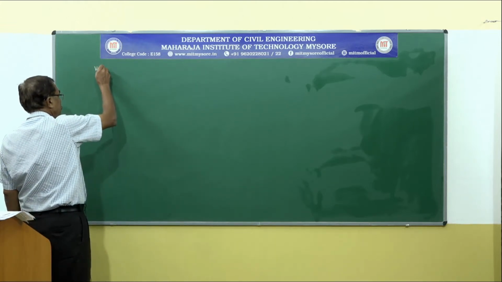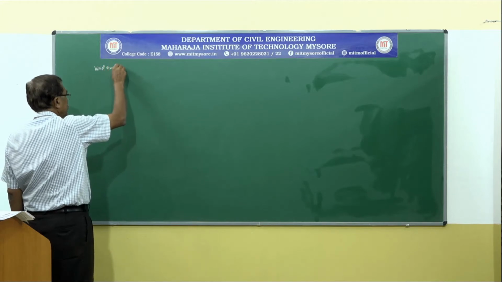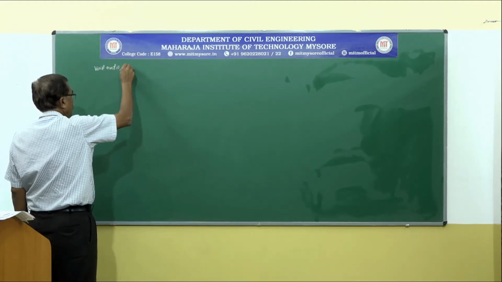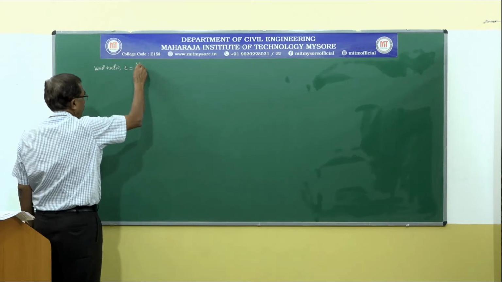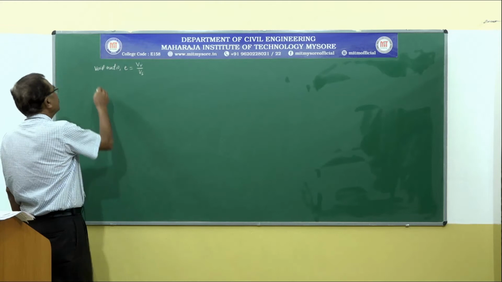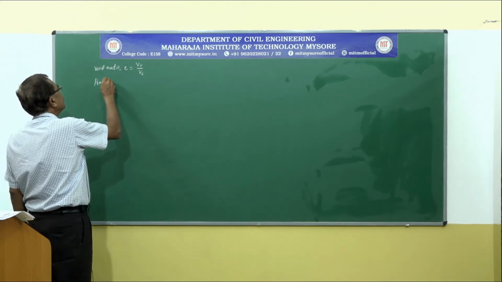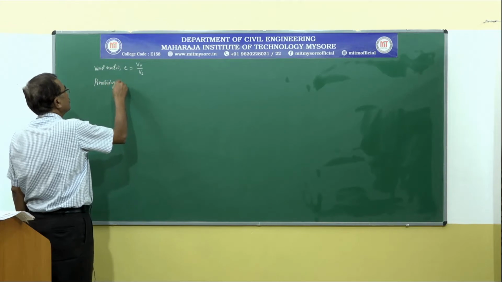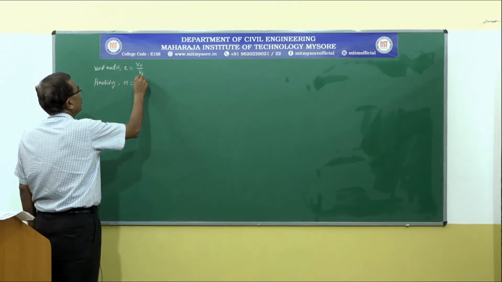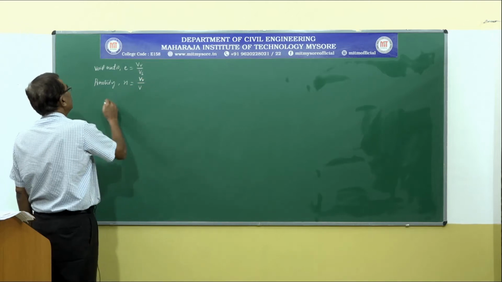Void ratio, e equals Vv by Vs, volume of voids to volume of solids. Porosity, volume of voids to total volume.